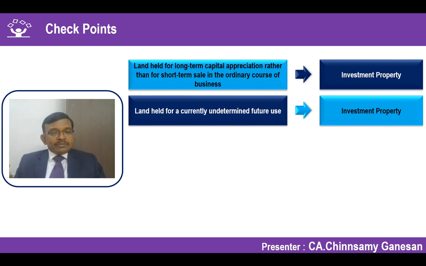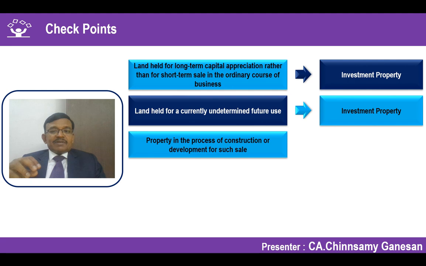Because you don't know what the use is, but you have invested. So that means it's an investment, and it is going to give you a capital appreciation in an indirect manner. So you have invested without knowing what the future use is. It is going for capital appreciation. So it is coming under investment property. In the initial case, by definition, we said what the present use is. Now we are saying what the undetermined future use is. Even if it is undetermined, it should also be classified. It's a new concept which you have to keep in your mind.